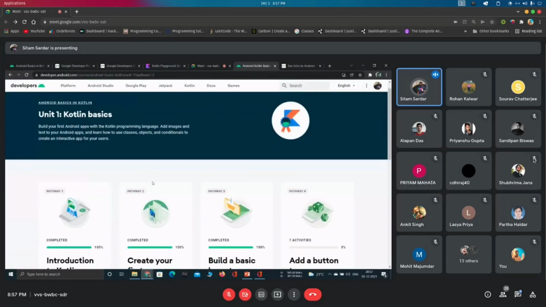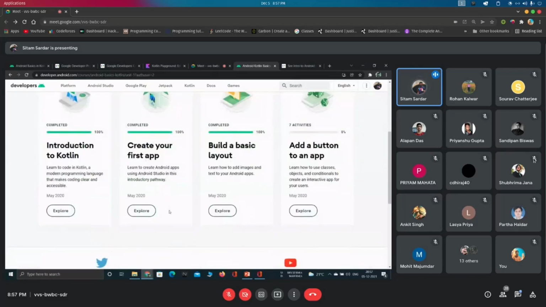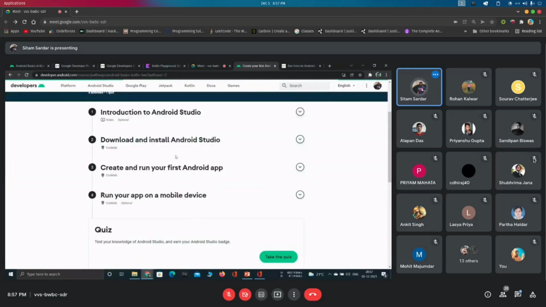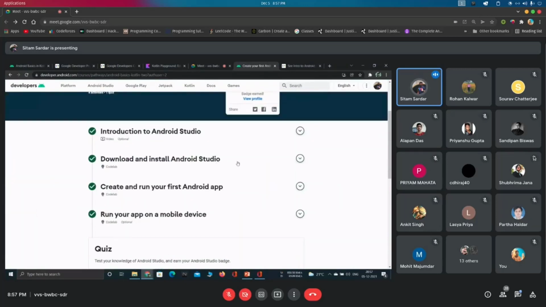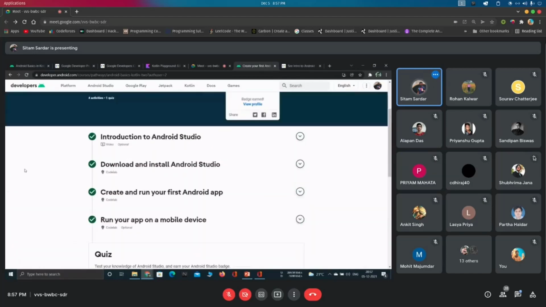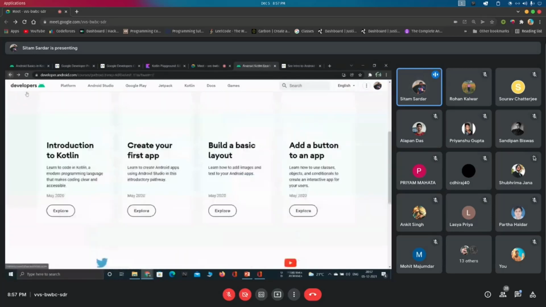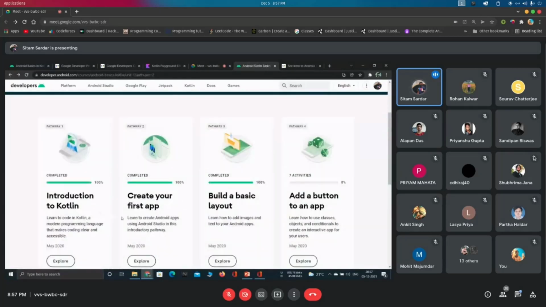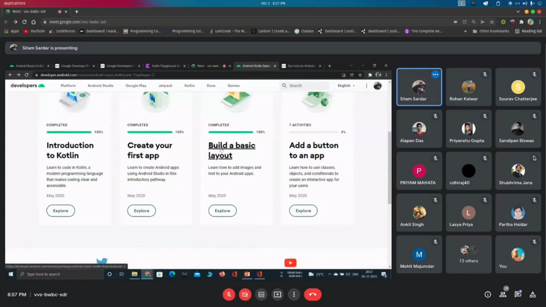In this manner, follow the pathway, and I will assign you all to complete it, because in this section there is nothing much. They have shown you how to install Android Studio, how to run an app. Though I will show you everything, still try it on your own. Take the quiz, and I am expecting that you all can cover up to build a basic layout.